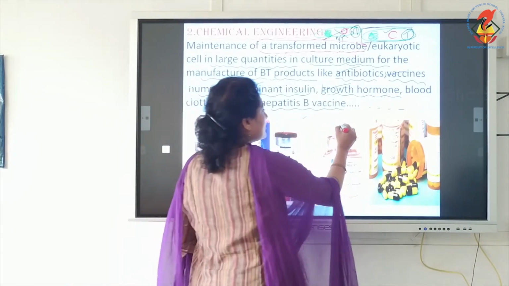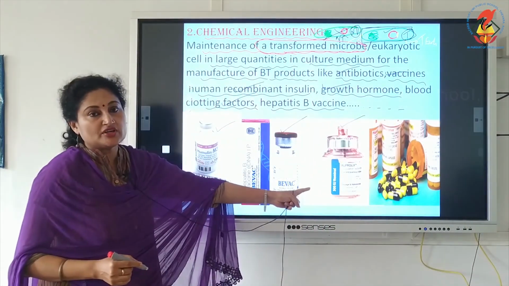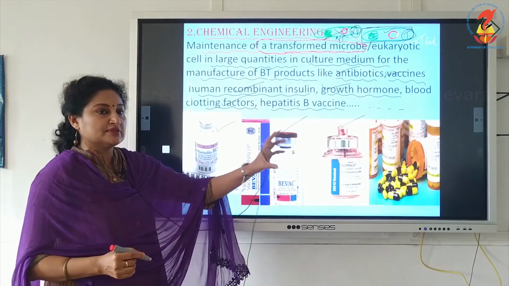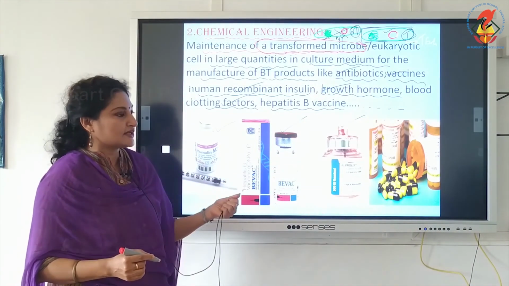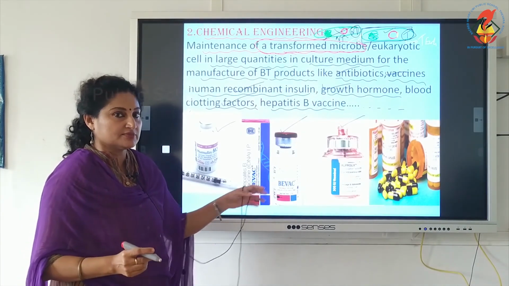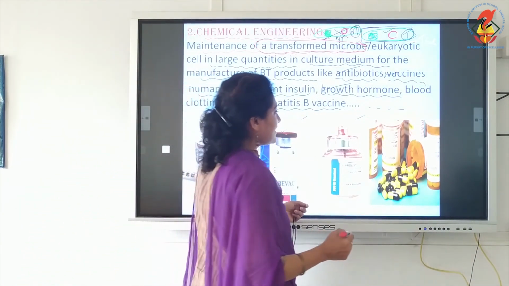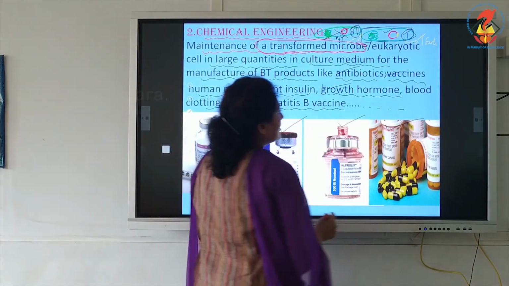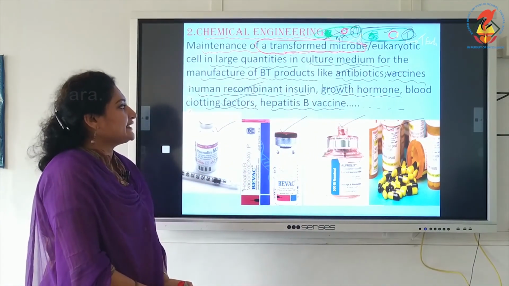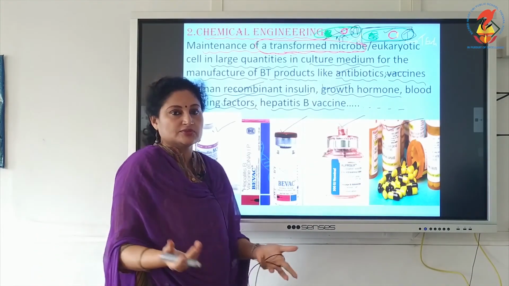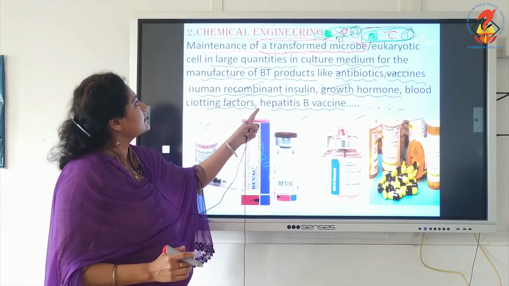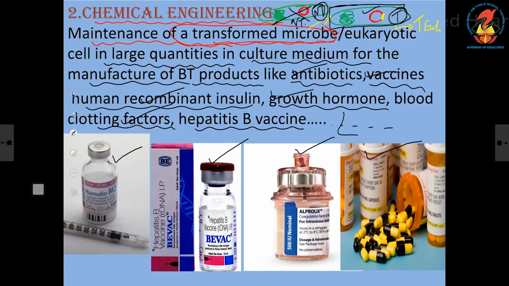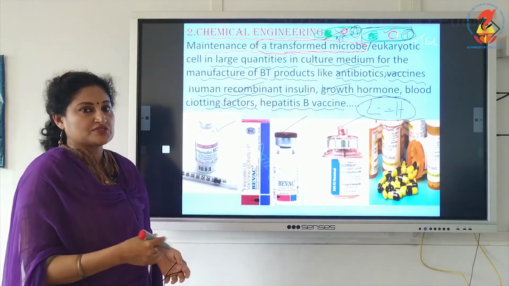which is the product of rDNA technology. Then this is a blood clotting factor which is used for hemophiliacs. These hemophilic patients are given this, so at any time they have an injury they administer themselves with this. It is a blood clotting factor, and we have a number of drugs or medicines that are produced by rDNA technology, ranging from antibiotics to simple drugs, all by rDNA technology. So this is the second principle which we will be learning in chapter 11. See here the second principle in chapter 11 and the first principle in chapter 12.